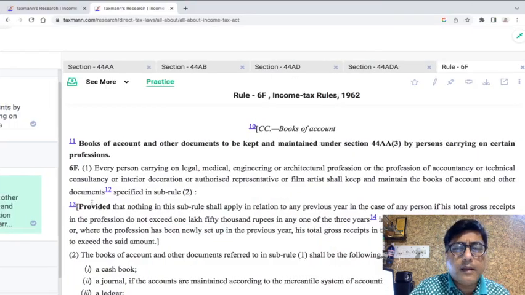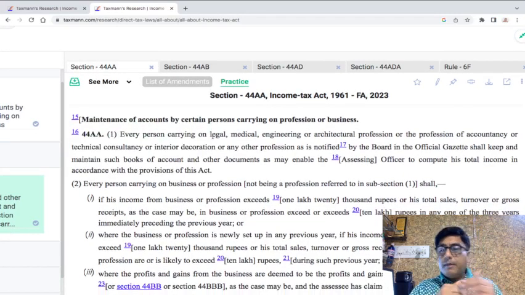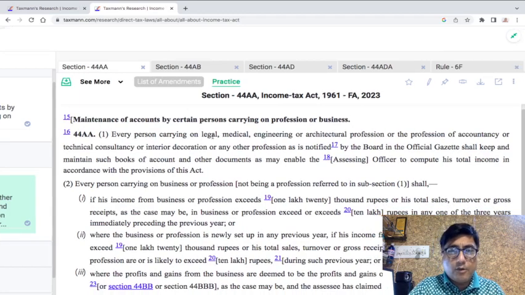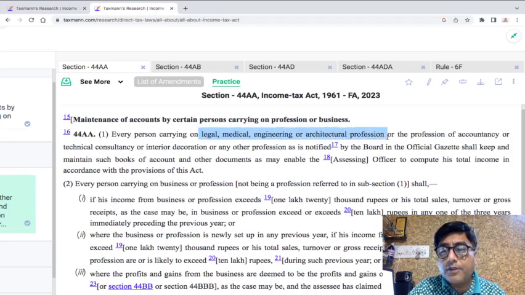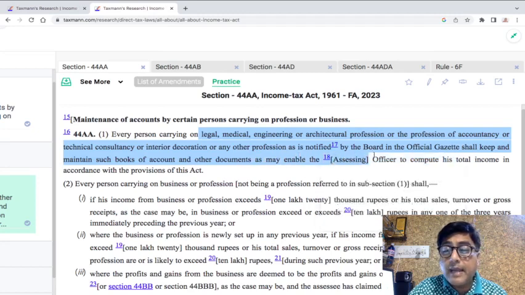So I am into section 44AA. Section 44AA subsection 1 goes this wise. It says that every person carrying on legal, medical, engineering or architectural profession, or the profession of accountancy or technical consultancy or interior decoration or any other profession as is notified by the board in the official gazette shall keep and maintain such books of account and other documents as may enable the assessing officer to compute his total income in accordance with the provisions of the Act.